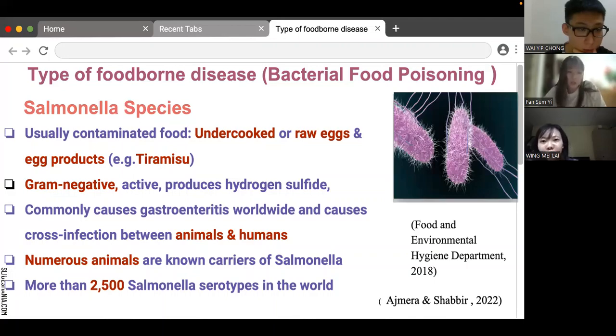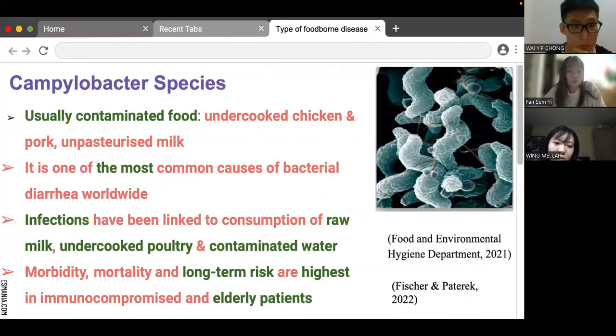Many animals are known carriers of the Salmonella bacterium. Salmonella bacteria also cause significant focal infection in patients with immunocompromised conditions. Overall, there are over 2,500 serotypes of Salmonella worldwide.